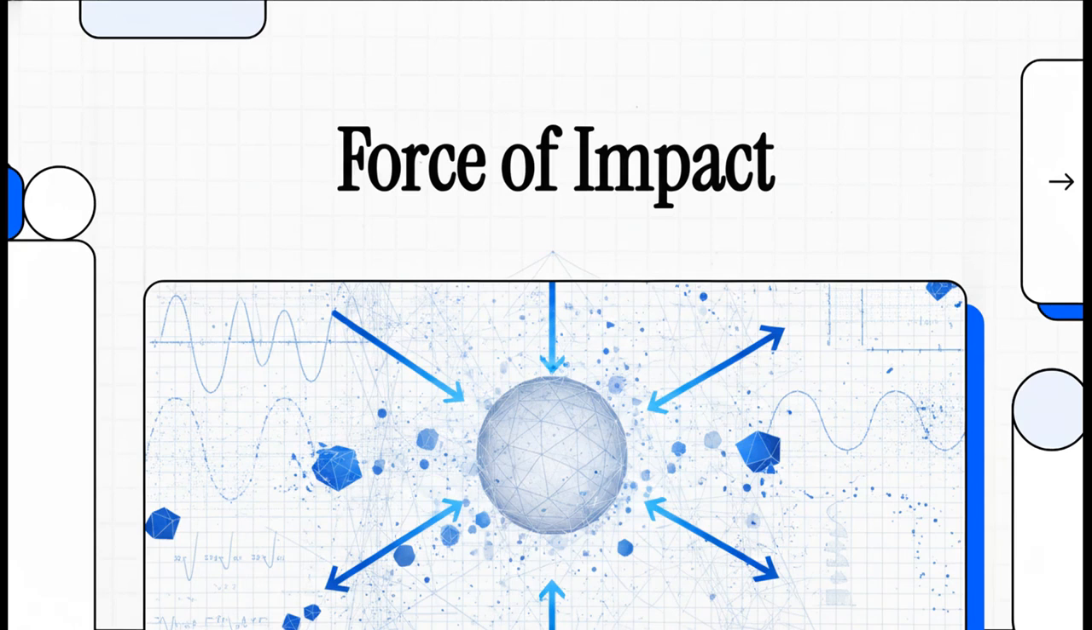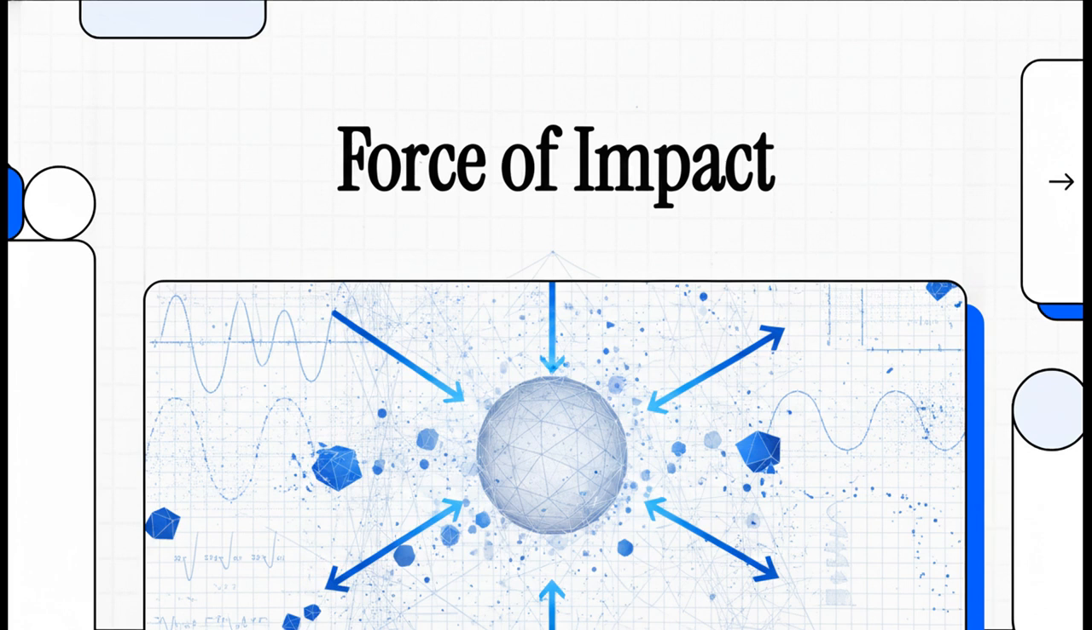Welcome back to another explainer. Today, we're taking a deep dive into the invisible, mathematically precise mechanics of collisions. We are going to strip away all the chaos of real-world crashes and look at the absolute, unbreakable math that dictates how things move, crash, and fall.